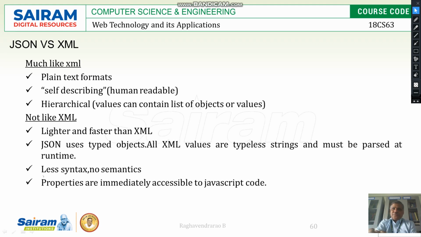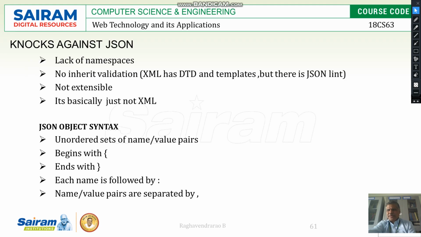So JSON uses less syntax, no semantics. Even if mistakes are there, they get accepted. Properties are immediately accessible by the JavaScript code. We will see all these things in the program.